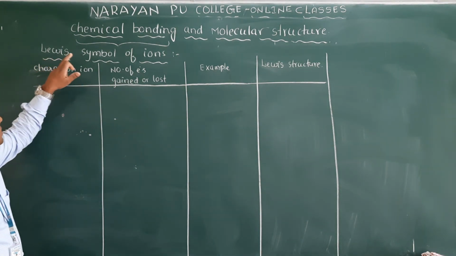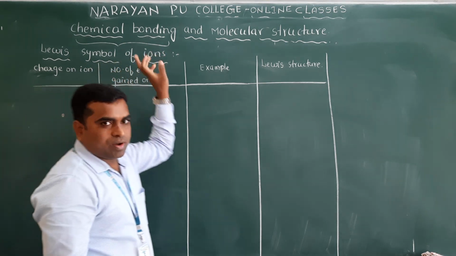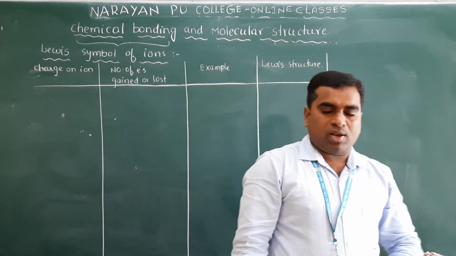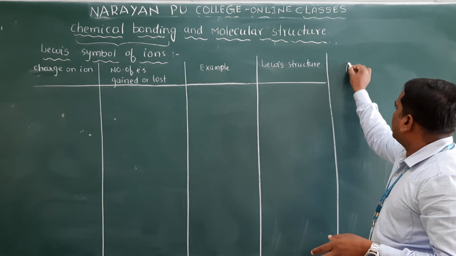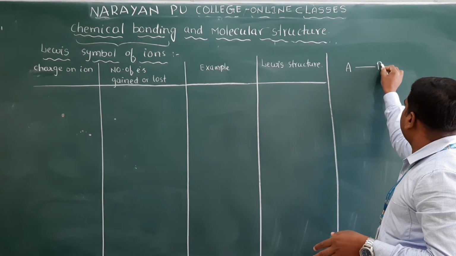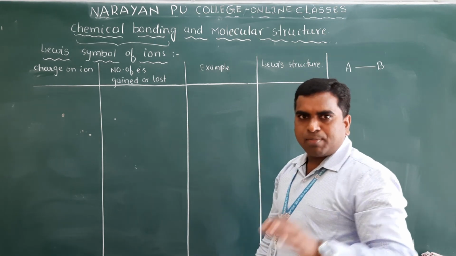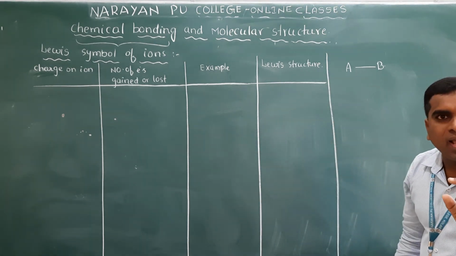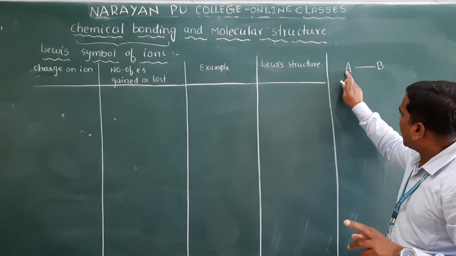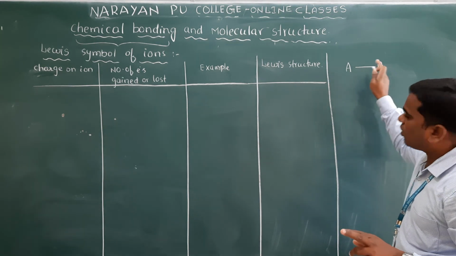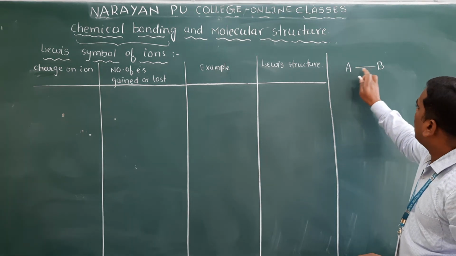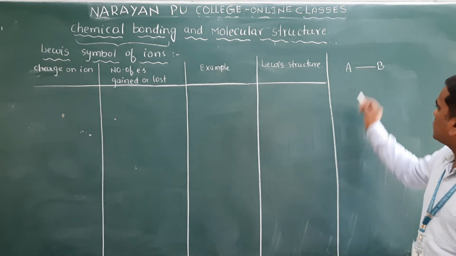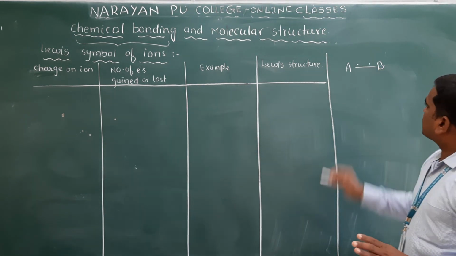Now we will discuss the Lewis symbol of ions. For ions, what is the symbol? Clear? First of all, you must know when there is a bond. Suppose there is a bond between two atoms. Bond is made up of how many electrons? 2 electrons, because one atom gives one electron and the other atom gives another electron, and by those 2 electrons they form one bond. Clear? So one bond means 2 electrons.